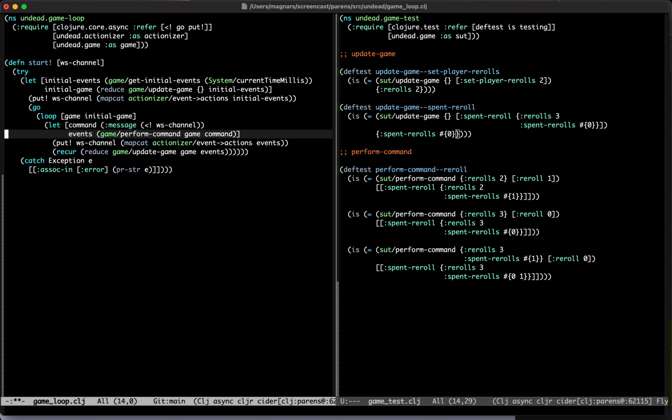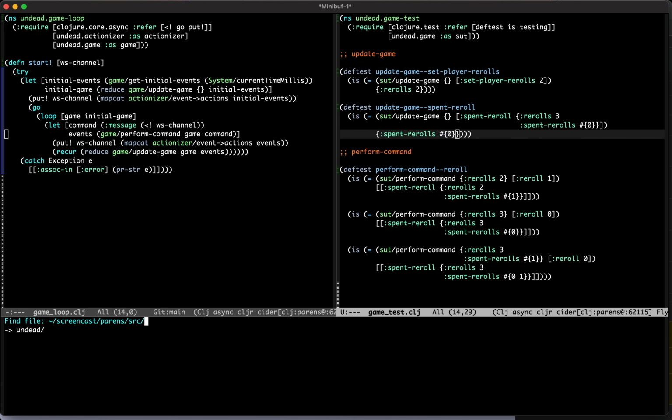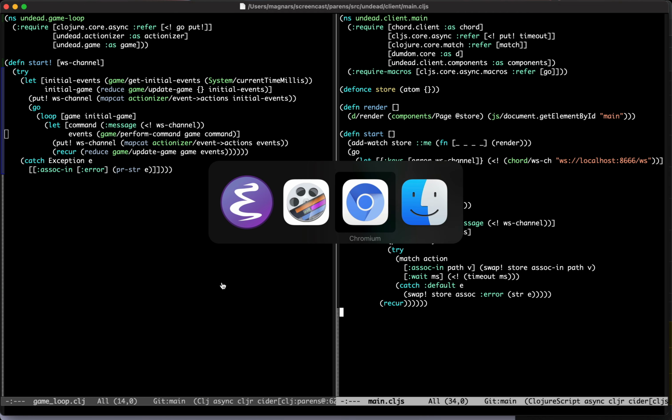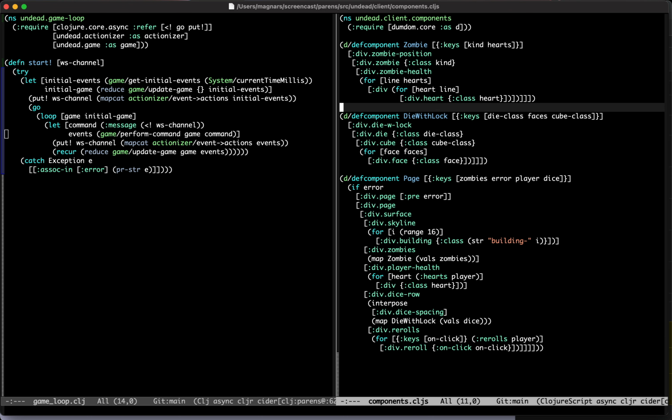Let's take a look at main on the client to make sure it's ready for what's about to hit it. Good idea. I'm going to save this and evaluate it, and I'm going to go to the main. Because this one is already looping, it's waiting for actions, and it's doing those actions. Okay, so it should be good then. Well, we can try it and just see what happens. Check one more thing. The component, does it render the new stuff? Let's do that because it's much more fun if everything just works on the first try. Okay, yeah. Don't get your hopes up.